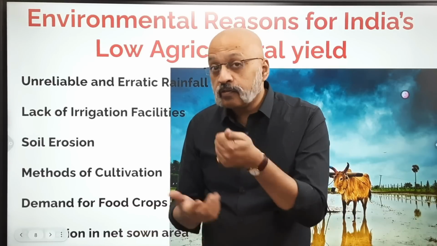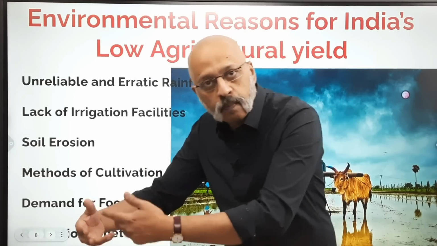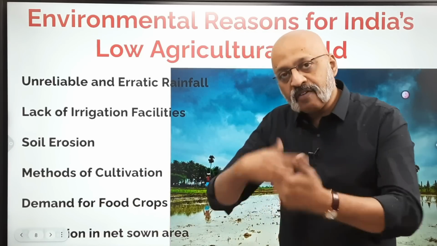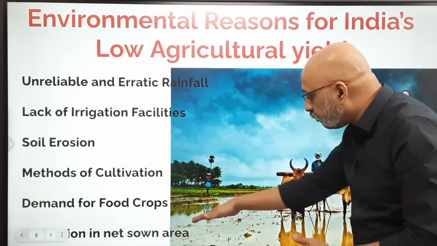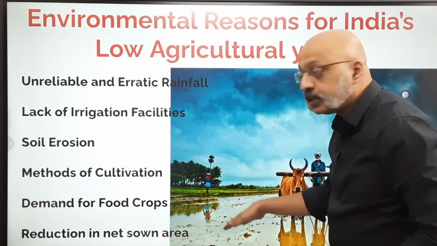Whatever be the crop. So overgrazing, indiscriminate cutting of trees, faulty land use practices. What are the faulty land use practices that we can talk about? For instance, lack of crop rotation. That is, what happens is that if you're growing paddy, in between you should grow some pulses, then you should grow paddy again, then you should grow maybe some vegetable crops. So when you have crop rotation, it is considered good for the soil. Any agricultural officer will tell you that it's good for the soil.